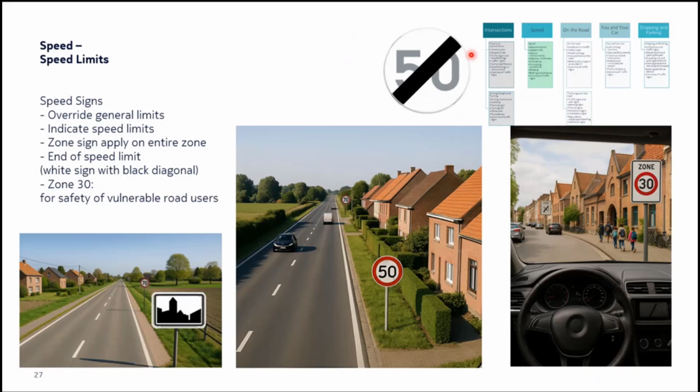Instead of putting two boards, one for end of speed prohibition and another for end of no overtaking, they will just have a single empty board with a line and a cross like this. That means all prohibitions end, overtaking prohibitions end, speed prohibitions end, so you can continue driving normally. All right, so let's continue.